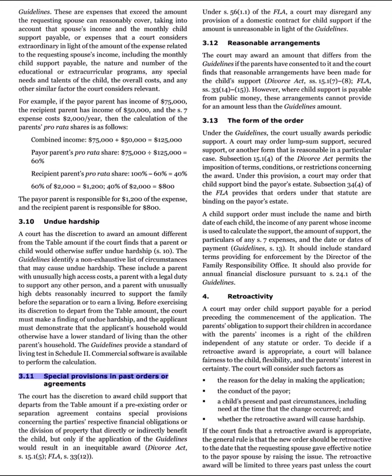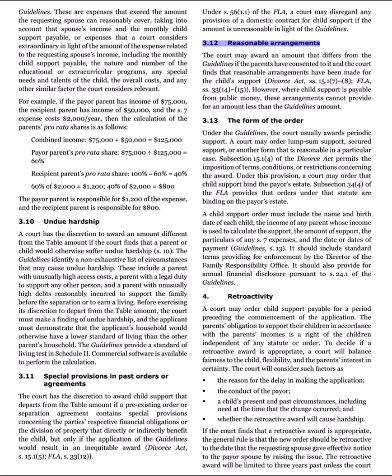3.11 Special provisions in past orders or agreements. The court has the discretion to award child support that departs from the table amount if a pre-existing order or separation agreement contains special provisions concerning the parties' respective financial obligations or the division of property that directly or indirectly benefit the child, but only if the application of the guidelines would result in an inequitable award. Divorce Act, S. 15.1.5. FLA, S. 33.12. Under S. 56.1.1 of the FLA, a court may disregard any provision of a domestic contract for child support if the amount is unreasonable in light of the guidelines.